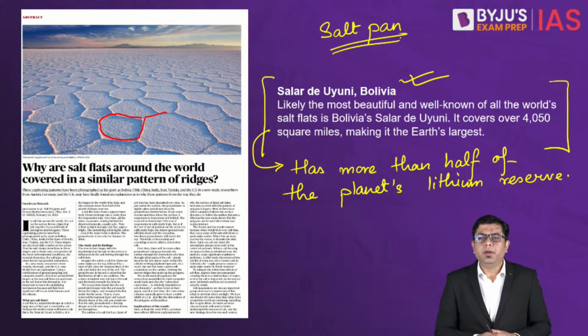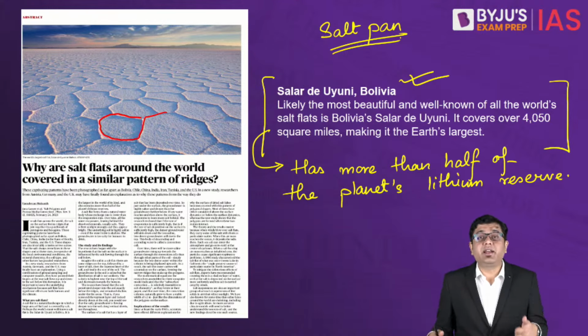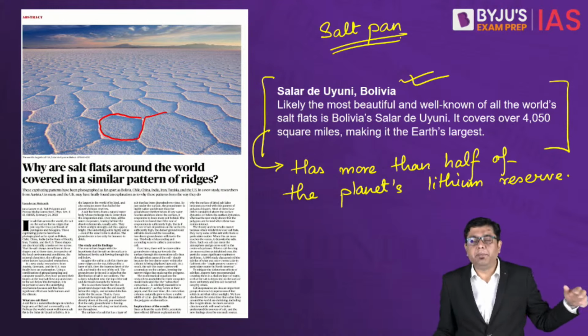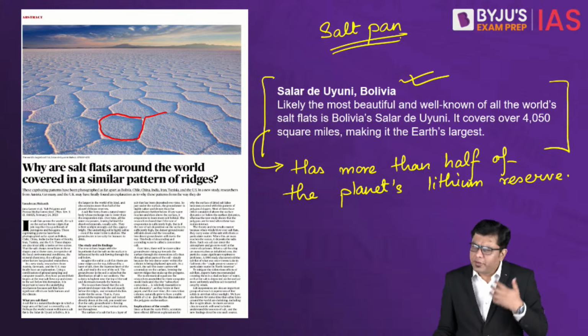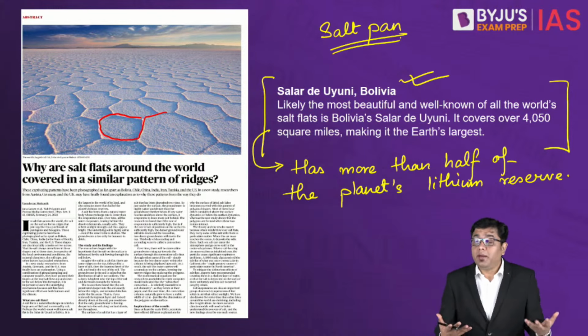The formation, basically these are those areas of shallow water bodies where for a long period of time there is greater evaporation and less precipitation. So over a span of maybe hundreds and thousands of years, the water ends up evaporating, leaving behind all the suspended particles, all the dissolved particles, mostly salts. They are left behind, and that is where it appears to be very whitish, and it presents a very picturesque tourist destination as well.